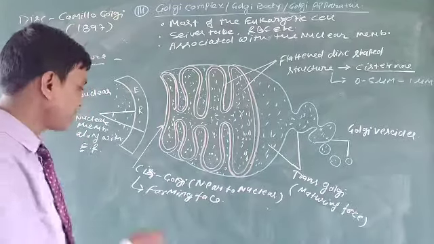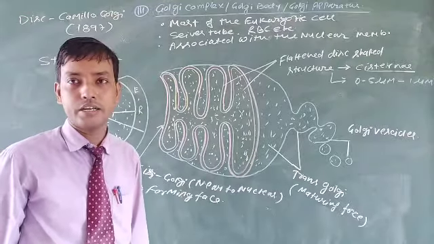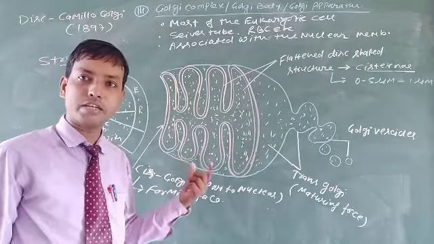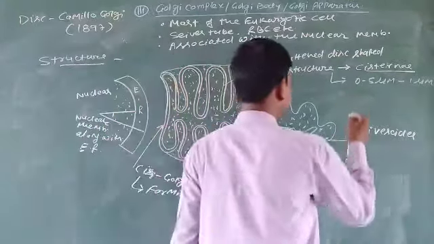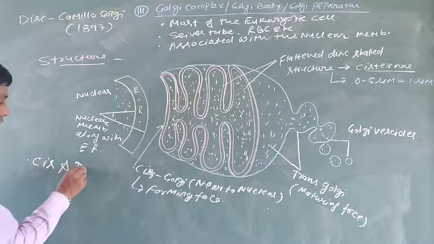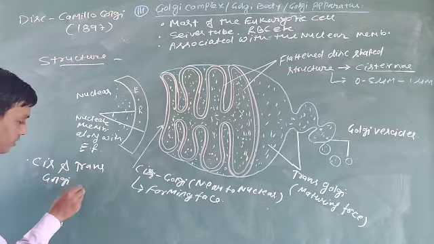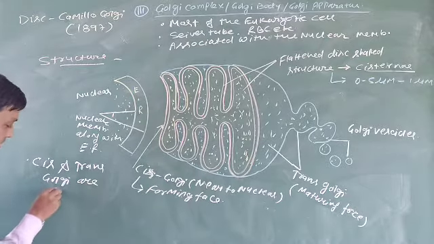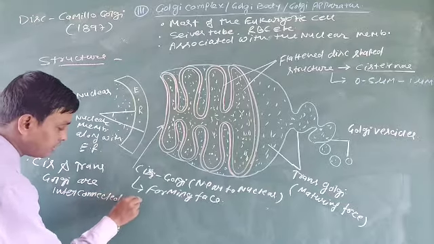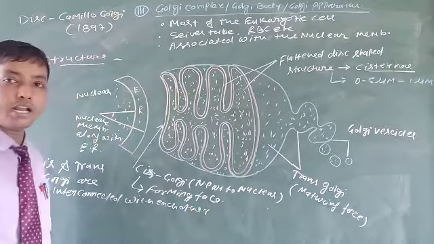सिस्टर्नी. It means the cis and trans Golgi are associated with each other, but they are actually far away. They are interconnected with each other, but they are actually far away from each other. That is, the cis and trans Golgi are interconnected with each other, but they are far away.